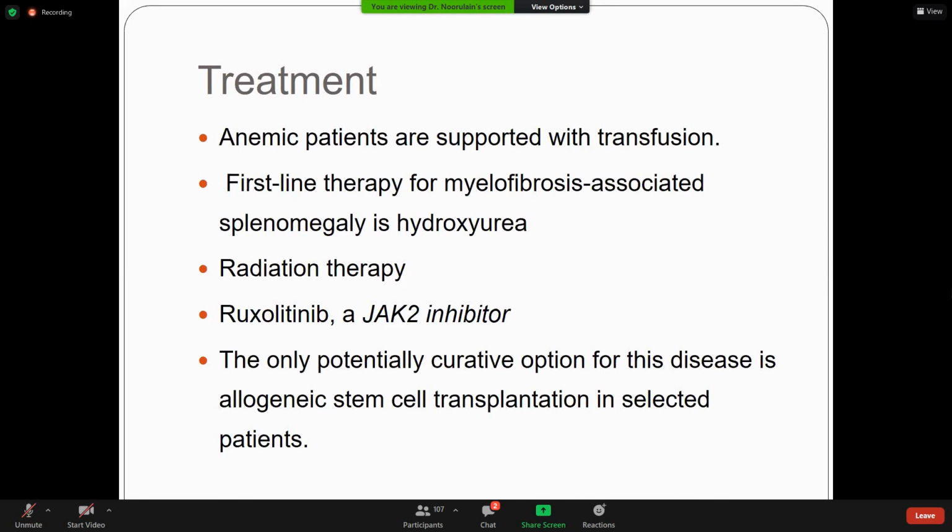Treatment is according to the symptoms. Anemia patients are supported with transfusion. They are on repeated transfusion; most of the patients are on monthly transfusion. First line therapy for myelofibrosis-associated splenomegaly is hydroxyurea, radiation therapy for extramedullary hematopoiesis, or ruxolitinib, a JAK2 inhibitor. Some patients can respond well to ruxolitinib. The only potential curative option for this disease is allogeneic stem cell transplant in selected patients, in the younger patients who have no comorbidities and who have a haploidentical match.